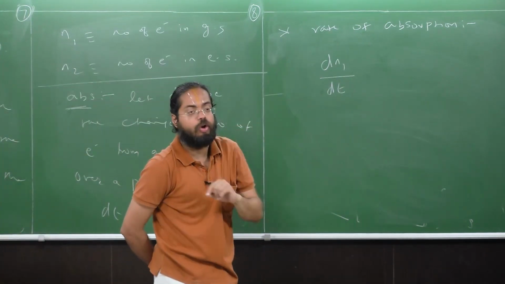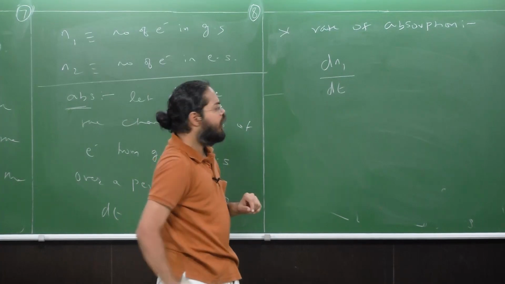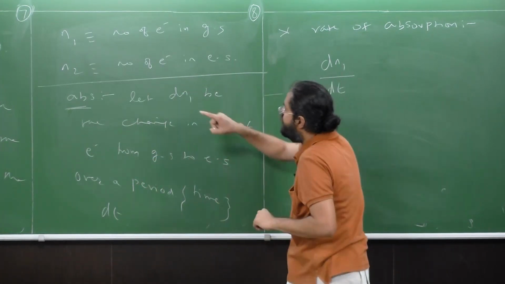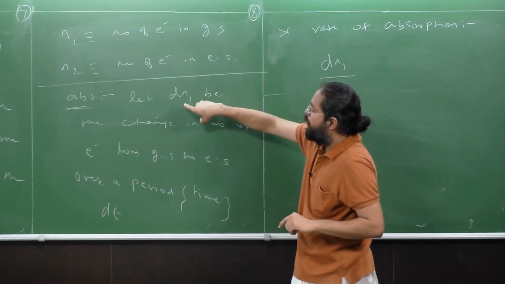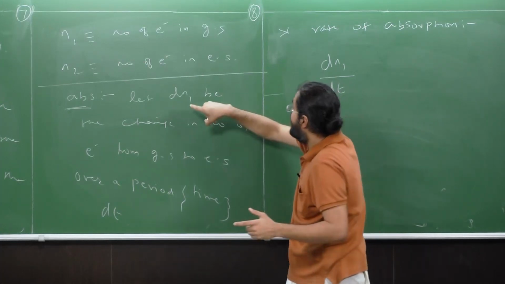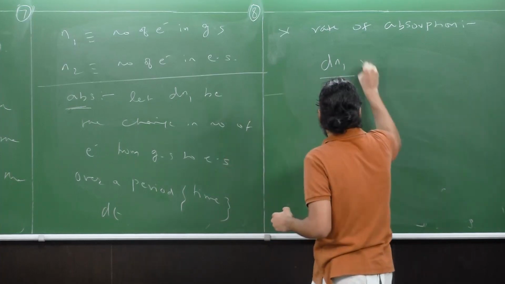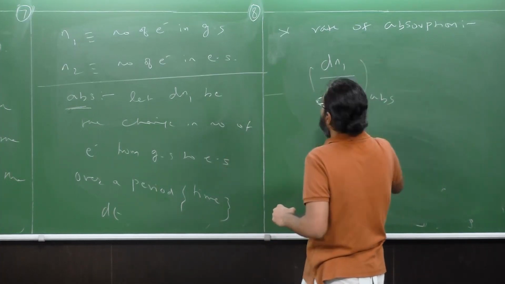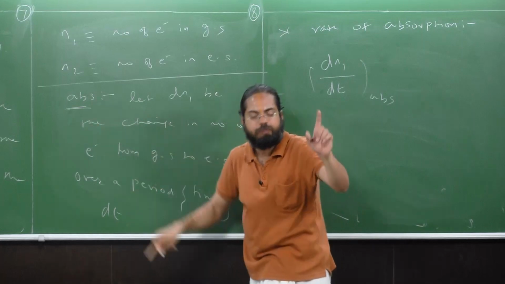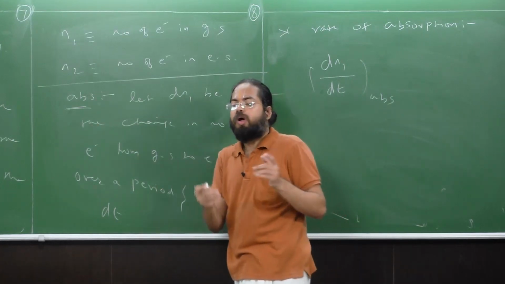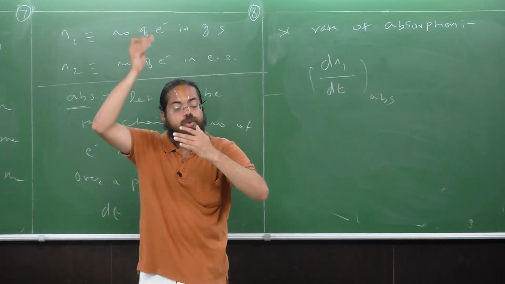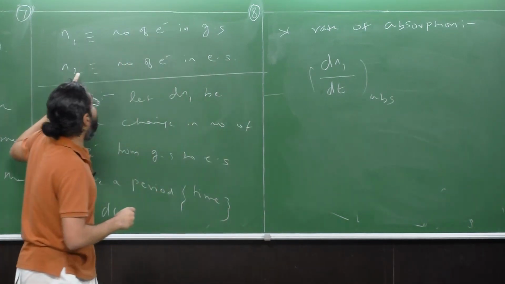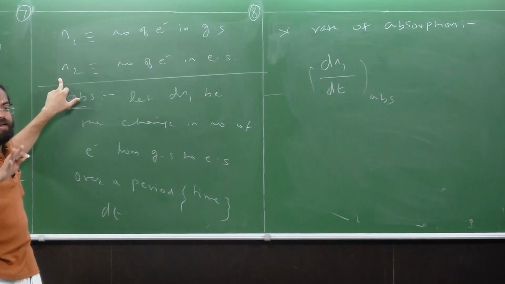But also recall that this is going to be the rate of change of electrons in the ground state. I'm just going to call this abs to indicate that I'm talking about absorption in particular. But when the electrons go from a ground state to excited state, the total number of electrons in the excited state are also going to be affected, right?